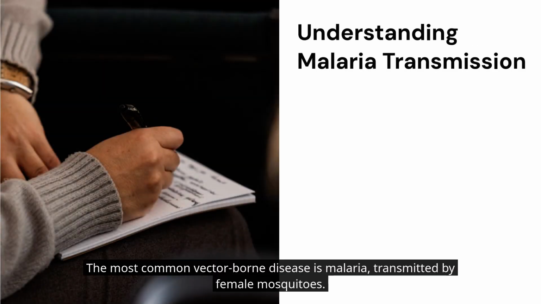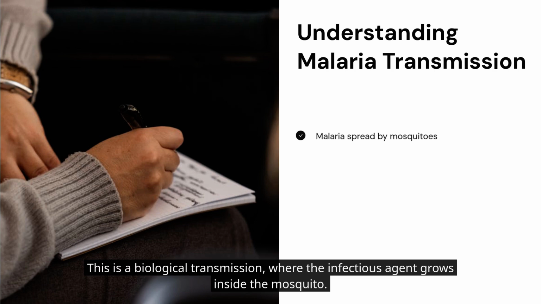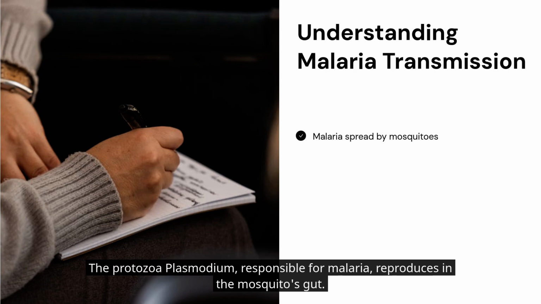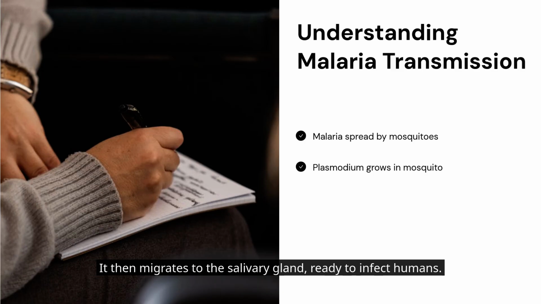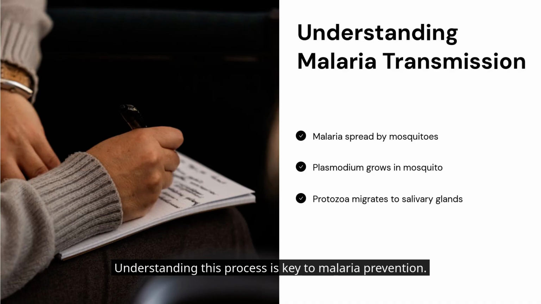The most common vector-borne disease is malaria, transmitted by female mosquitoes. This is a biological transmission, where the infectious agent grows inside the mosquito. The protozoa Plasmodium, responsible for malaria, reproduces in the mosquito's gut. It then migrates to the salivary gland, ready to infect humans. Understanding this process is key to malaria prevention.